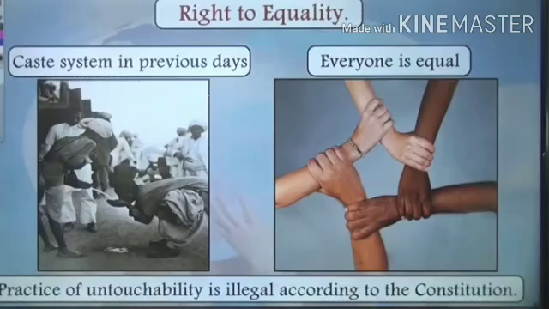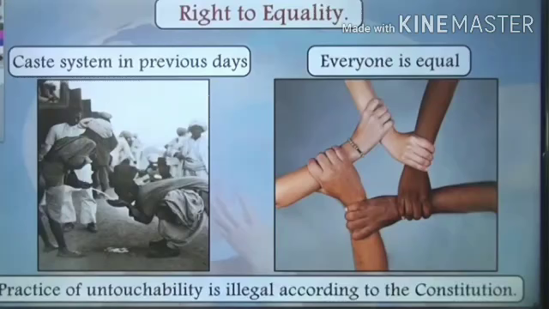In earlier times, the caste system was followed in which certain people belonged to a certain caste, which was called the upper caste, and certain people belonged to another caste, which was called lower caste. And people from the upper caste discriminated against the people from lower castes. What exactly happened in that? Well, we just learned a few days back in the chapter named the Vedic Age, isn't it? Where people followed the caste system.